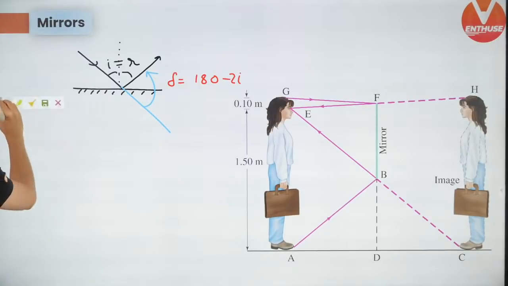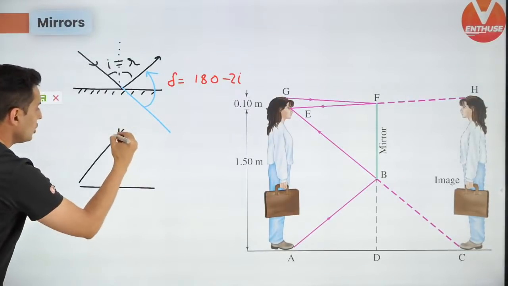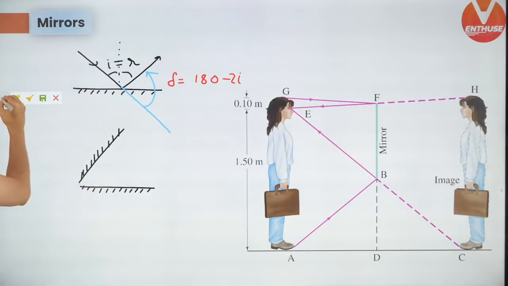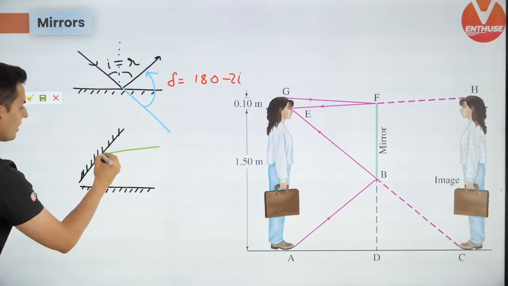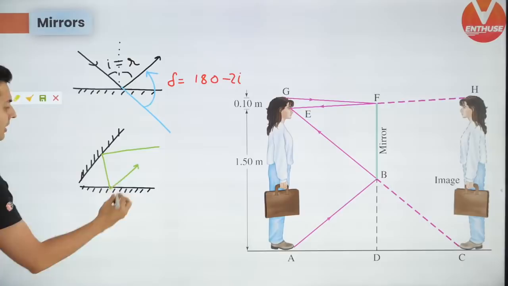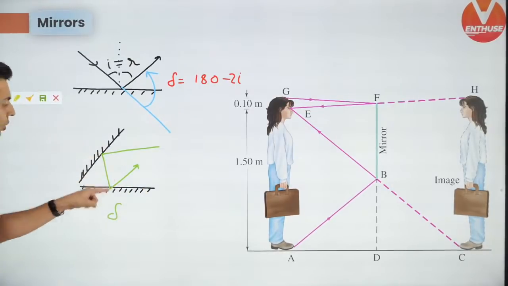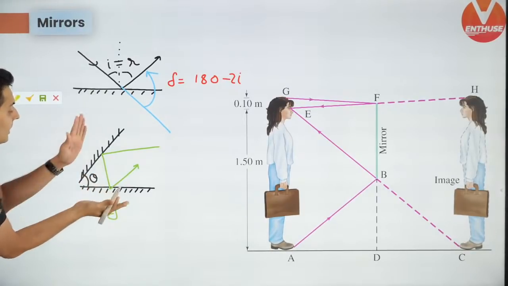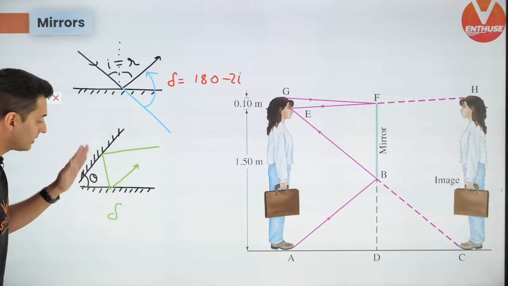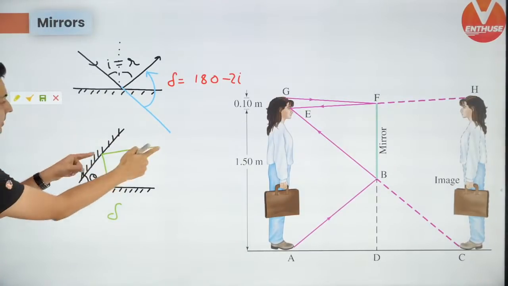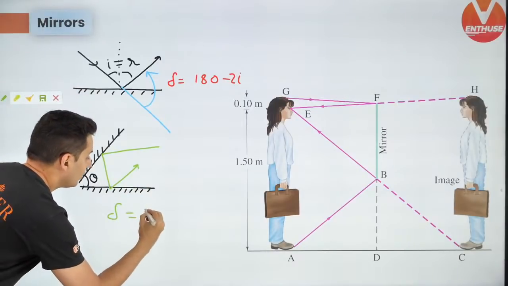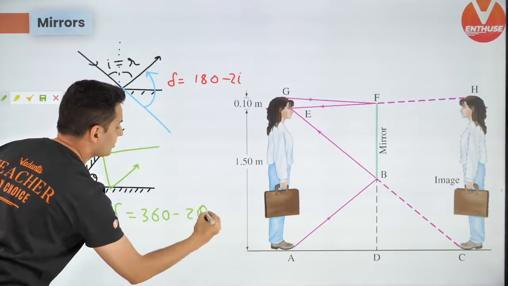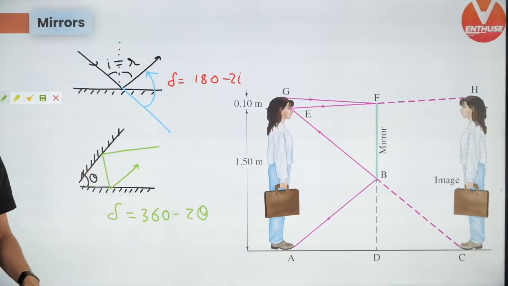And another important property is, if you have two mirrors at an angle, and a ray hits here and gets deflected over here, the total deflection, very important, does not depend on the angle of incidence. It only depends on the angle between the mirrors. It comes out to be 360 minus 2 theta after using geometry. So 360 minus 2 theta is the formula which you should remember.